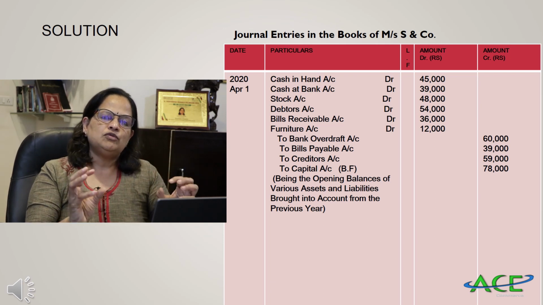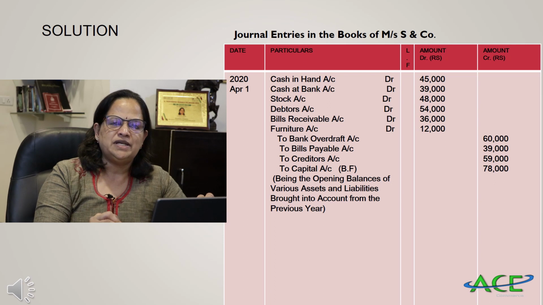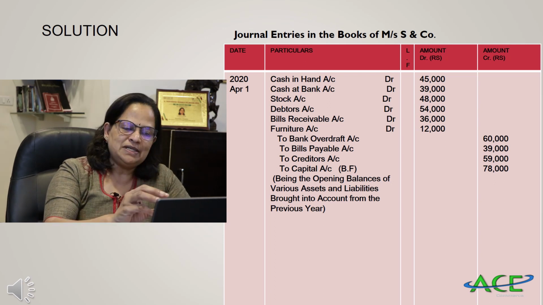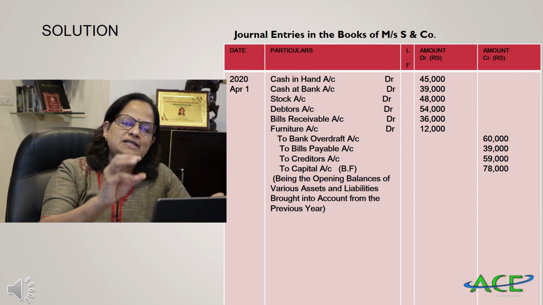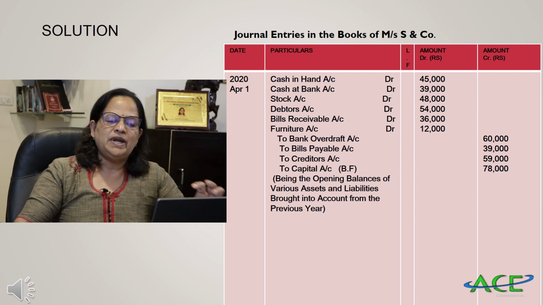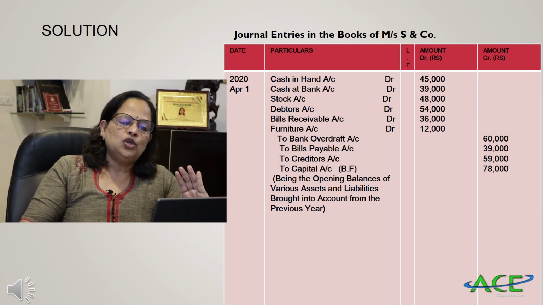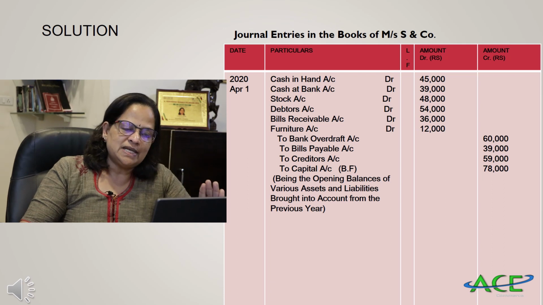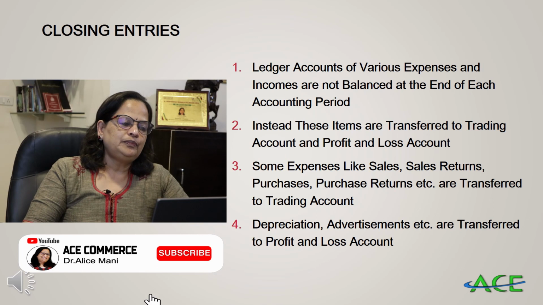So capital also we are bringing into the opening entry. Assets are there, liabilities are there, capital also is mentioned in the balance sheet, so we are writing the journal entry. These are the different assets, liabilities and capital on the opening day of the year, 2020 April 1st. Being the opening balances of various assets and liabilities brought into account from the previous year.